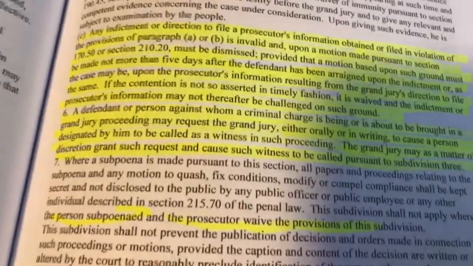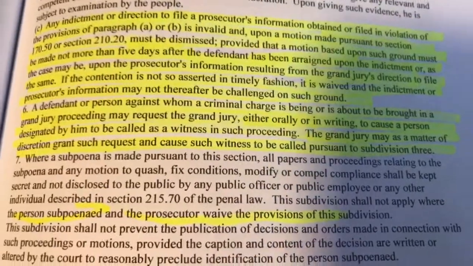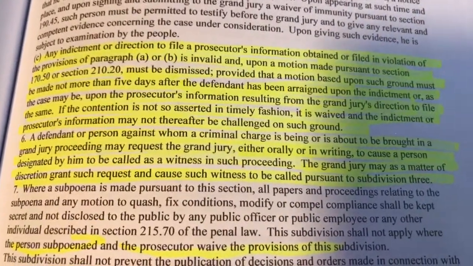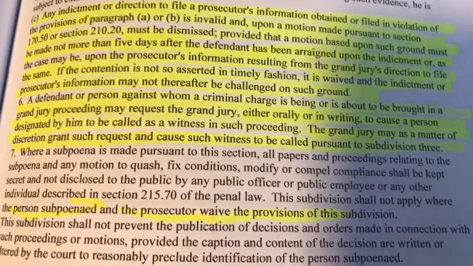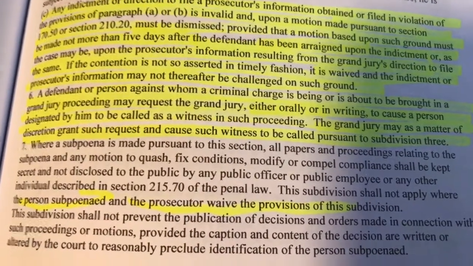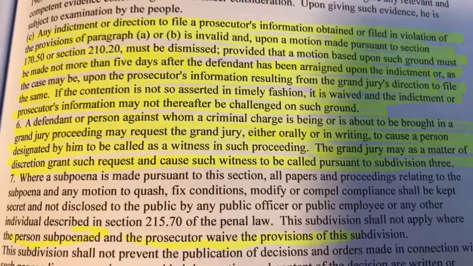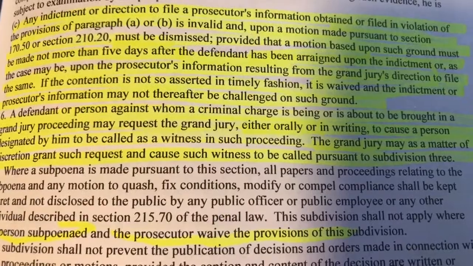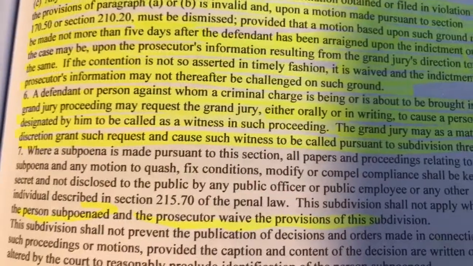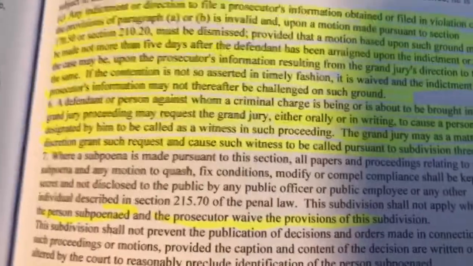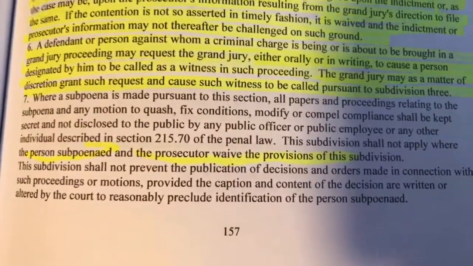Otherwise, it's waived. Okay, and then it says that if, I guess, the defendant wants the grand jury to hear some witness, the grand jury may, as a matter of discretion, grant such request and cause such witness to be called pursuant to sub 3. This section does not apply. Okay, then it talks about a subpoena. Where a subpoena is made, any motion to quash, fix conditions, modify or compel compliance shall be kept secret and not disclosed to the public by any public officer or employee or any individual in 215.70 penal law. This subdivision shall not apply where the person subpoenaed and the prosecutor waive the provisions of this section.